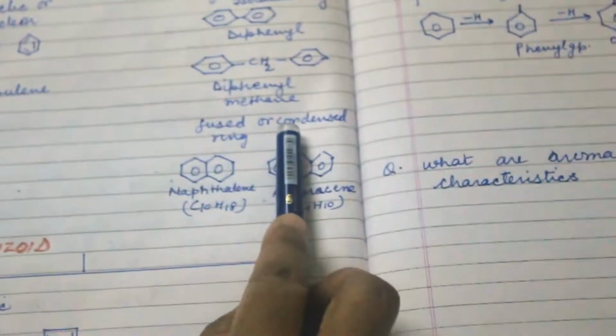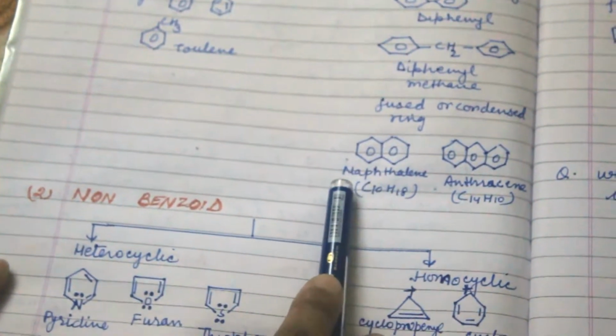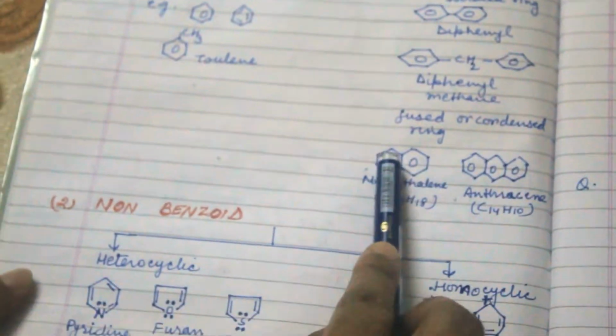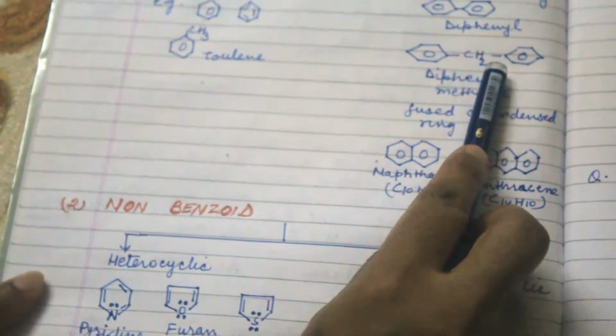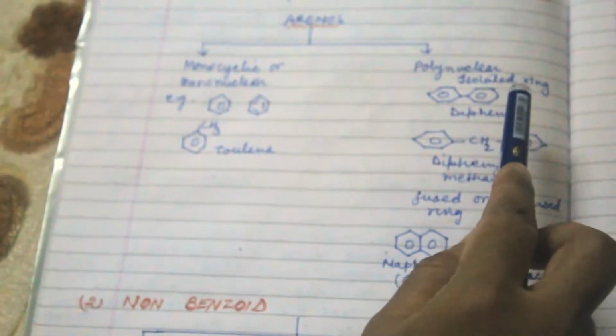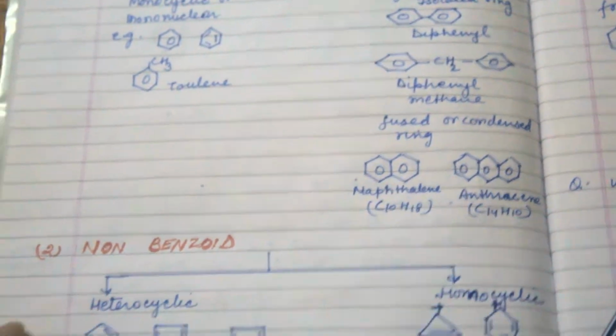Fused or condensed rings are attached directly, with no bond in between. For example, in naphthalene and anthracene, the rings are attached directly. This is the difference between isolated and fused or condensed rings.